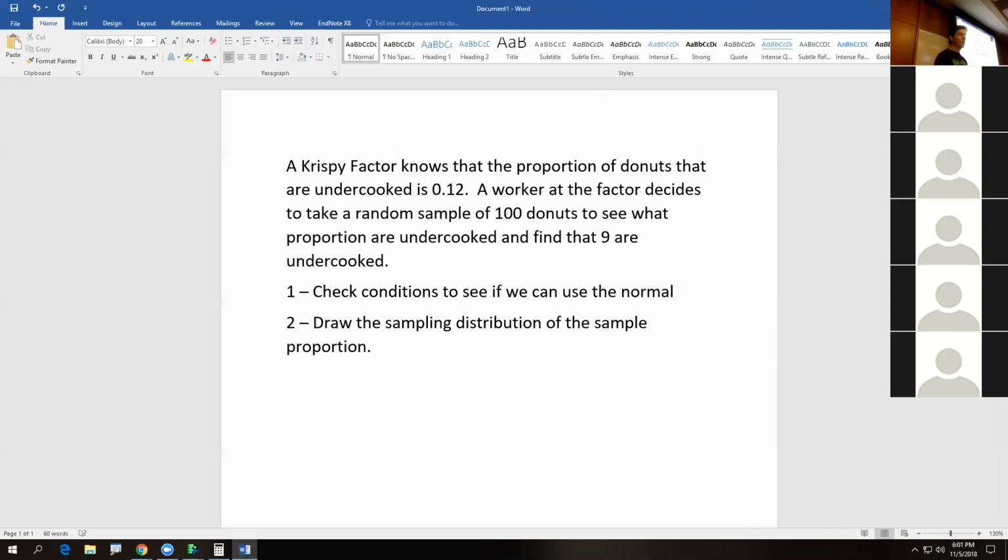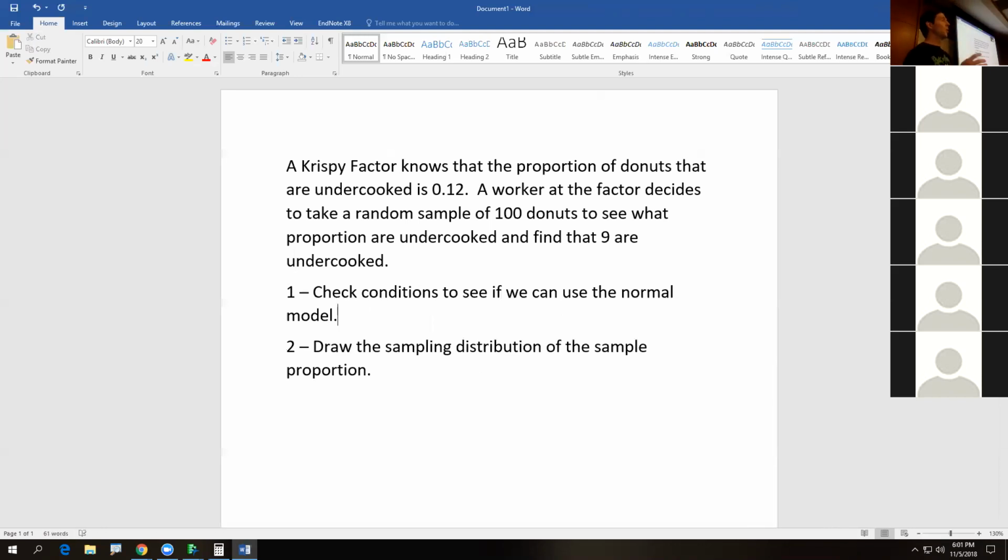So remember, to use the normal model, we must meet the conditions. Condition 1, random. Do we meet it? What would you write on the test for this? You'd write random for the condition, and then you would circle yes, we meet it. This is literally teaching the test, but hey, the test is coming up. And what would you write? The question says it's random, so it's random, best we can tell. We're not trying to trick you. The question says it's random, we're good.